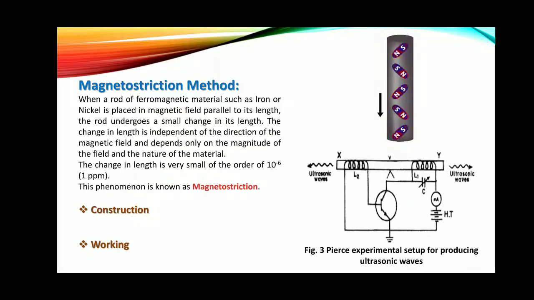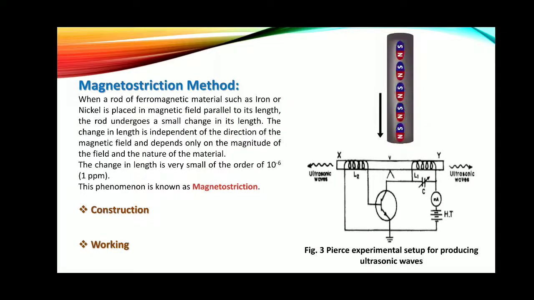So some of our magnetic field is used for this purpose, and we have to use the magnetic field totally for the production of ultrasonic waves. So initially, this ferromagnetic rod is permanently magnetized by giving a magnetic field to it.